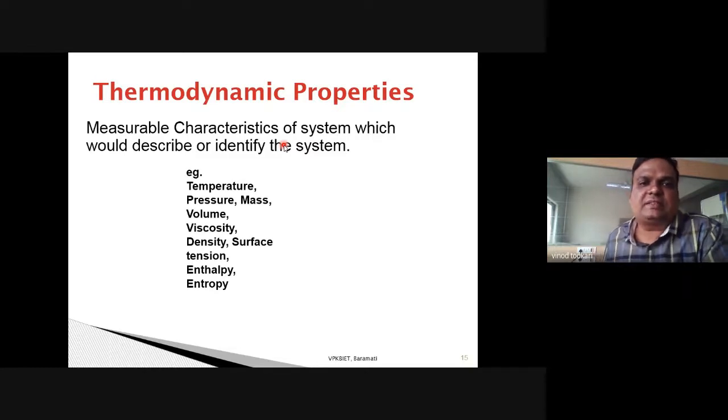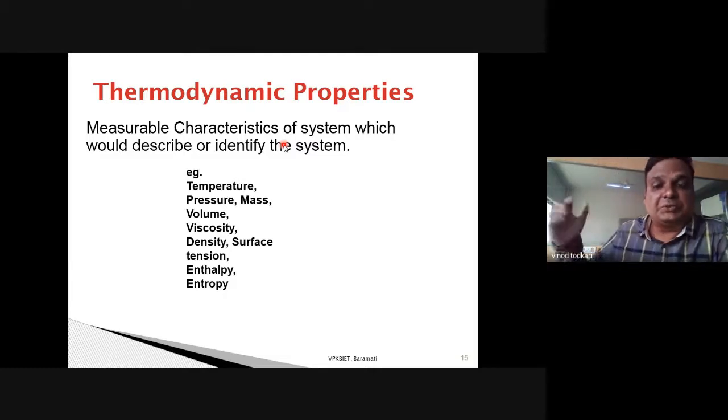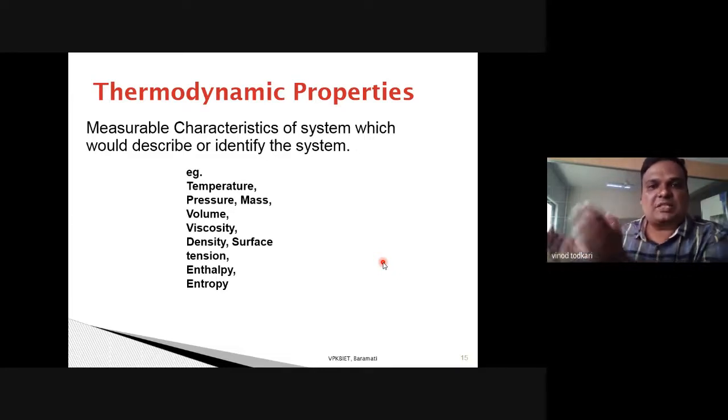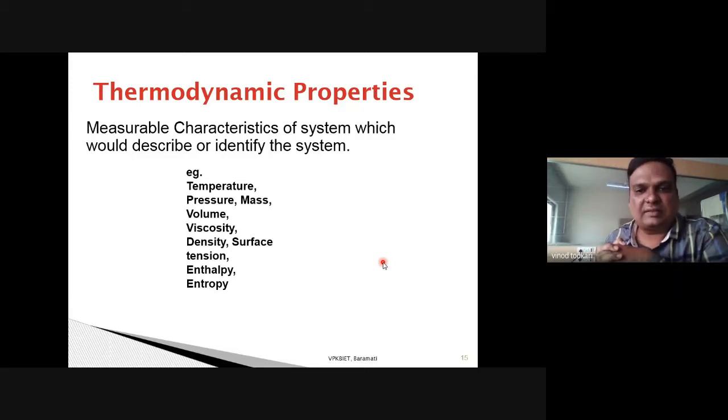Measurable characteristics of the system that define the system are called thermodynamic properties. Right? For example, how do we define a system? During admissions, we used to categorize you, we used to give you ranks. So you got ranks based on your either JEE score or CET score, right? That CET score was a combination of physics, chemistry, and maths. So this much marks you have scored in physics, so that defines you. This much marks you have scored in chemistry, so that defines you. So that is nothing but a property, right?